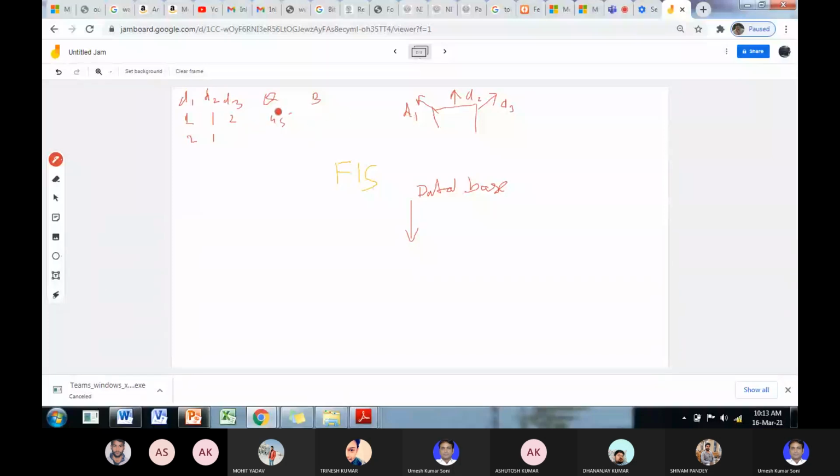So here the angle depends on the distances sensed by the sensors. So this is a data set where the last column is the output, and the initial three columns are inputs. Okay, so this will be used as the data set during designing the FIS. Okay, second is knowledge base.